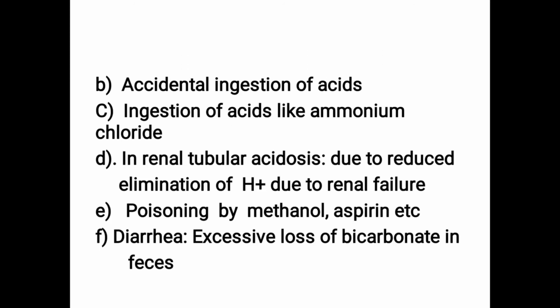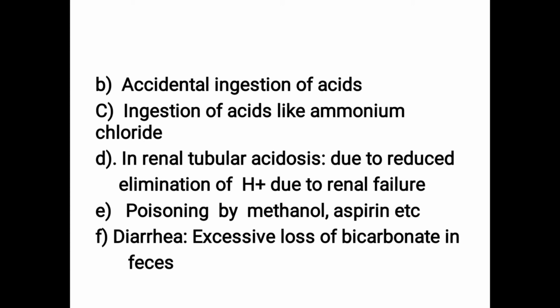One second cause is accidental ingestion of acids, rare ingestion of acids like ammonium chloride, NH4Cl, and renal tubular acidosis, renal failure due to reduced elimination of H plus, or some poisons like methanol, aspirin, etc. Methanol poisoning, or overdose of aspirin, which is used as a blood thinning agent.